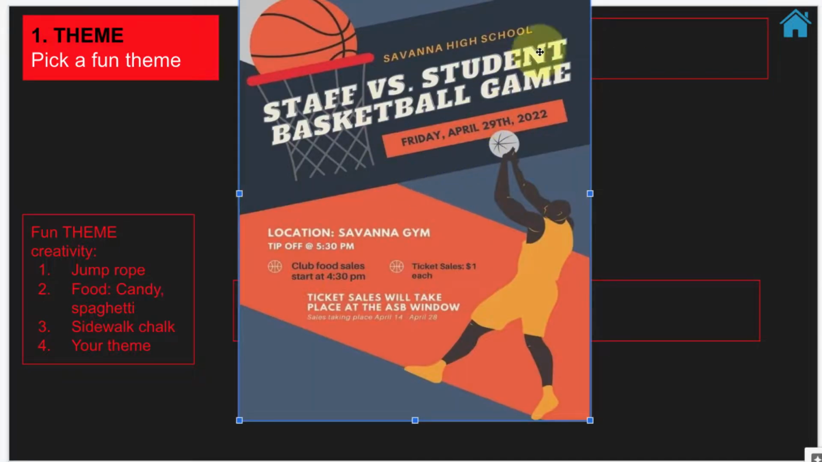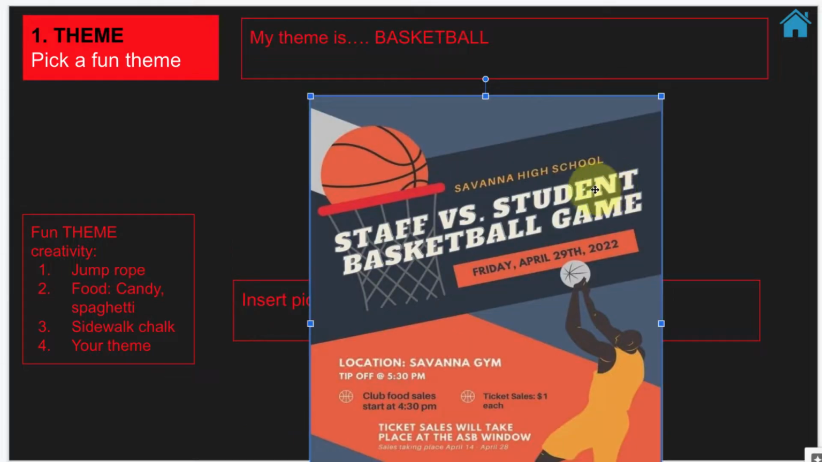Well, guess what I'm picking? I'm picking basketball. That's right, basketball. So you can input a picture of basketball. I don't know, here. Let's just put in this one. Oh, look at that, it's the basketball game I'll be playing in. And how about some cool basketball music for my background music? Oh yeah, there it is.